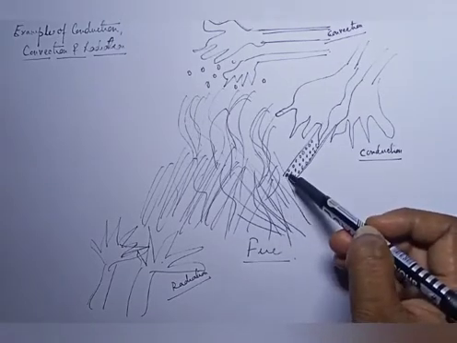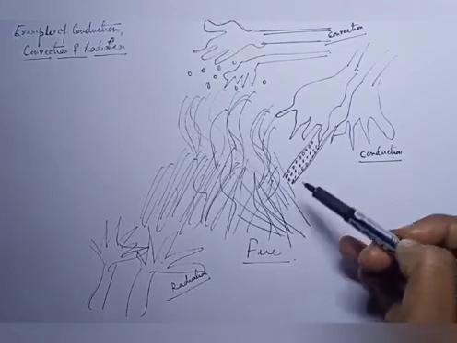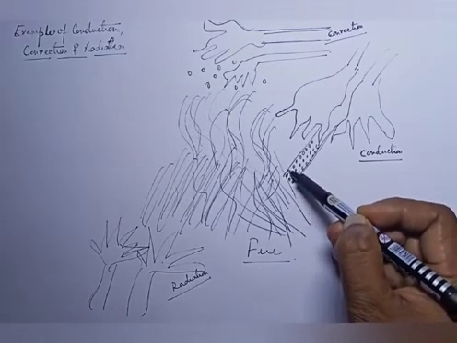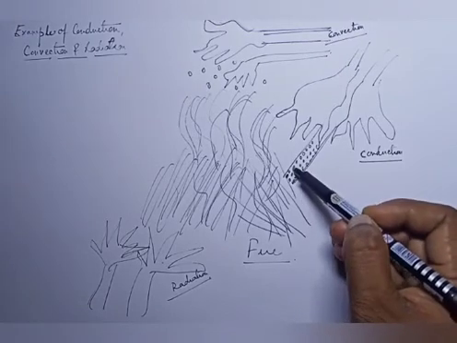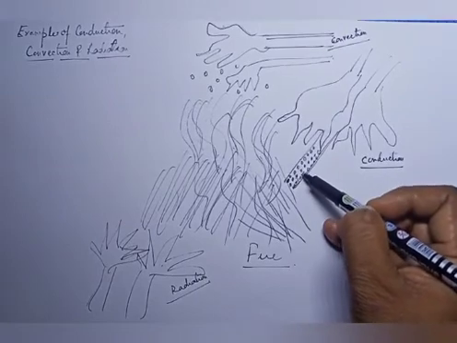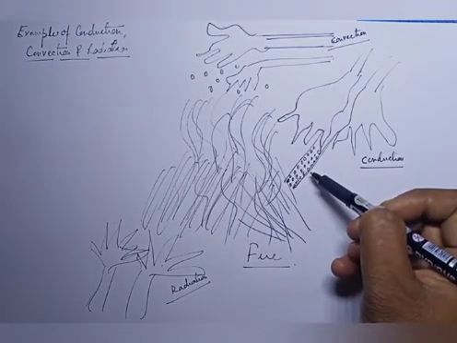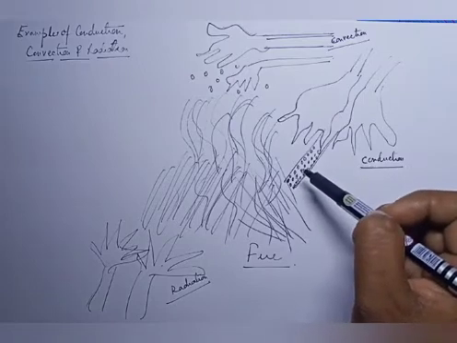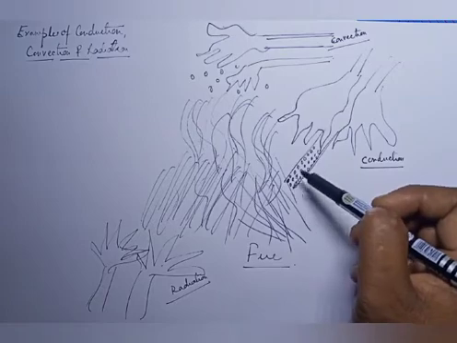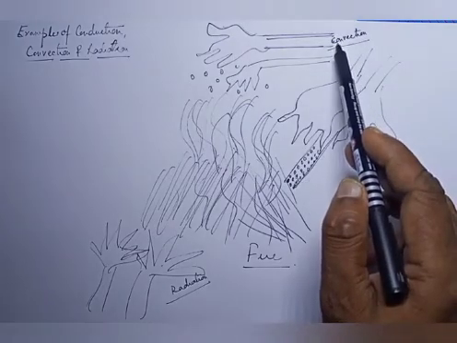The molecules over here are going to gain heat, and when they gain heat, they are going to transfer the heat to other molecules, and the process continues until the whole rod gets heated up. This is called conduction, means actual movement of particle does not take place, only the transfer of heat takes place.